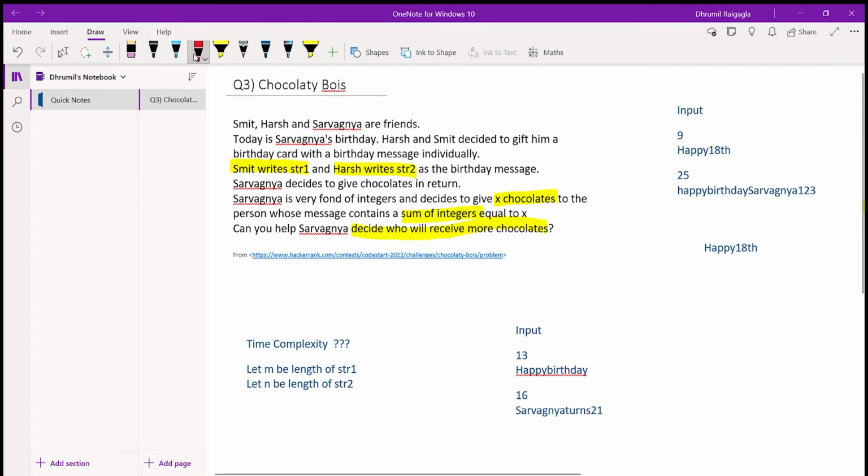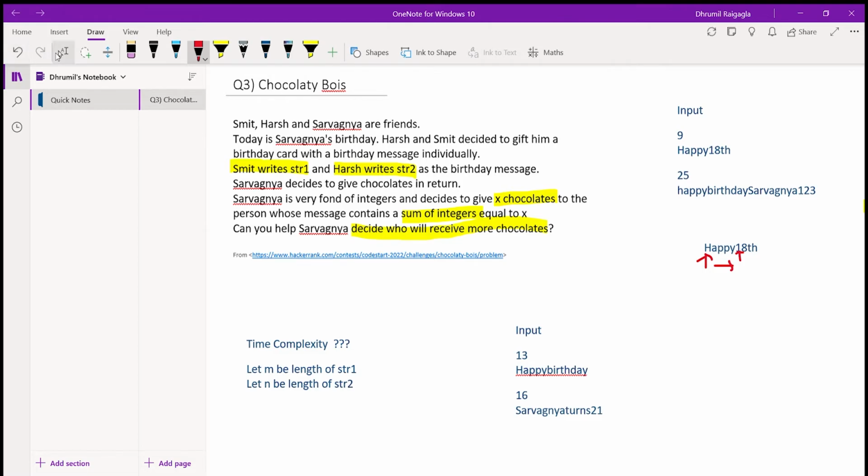So for this question our approach should be, we'll take the string and then we'll start traversing it from the 0th index. So from H we will start traversing the string linearly. At each point we will check if that character is an integer or not. Whenever we encounter an integer, for example in this string we'll encounter the integer 1, we have to maintain a count of the sum of all the integers in that string.